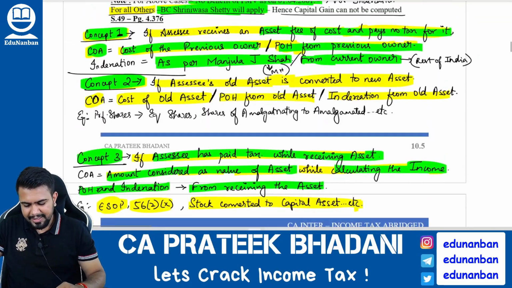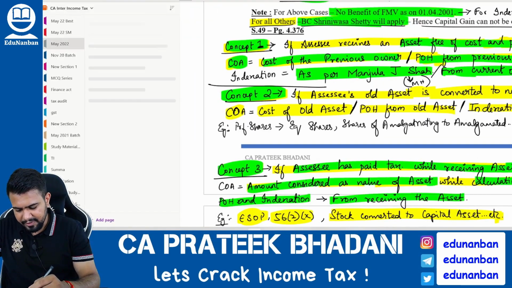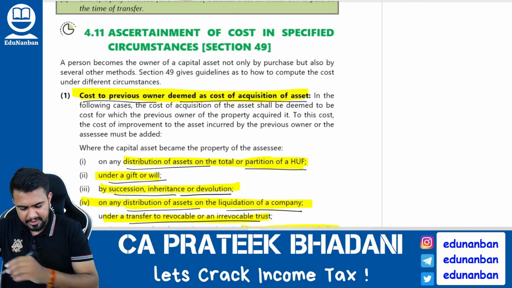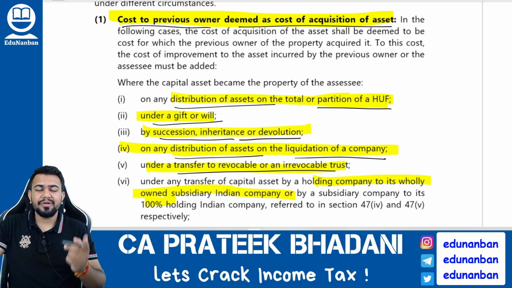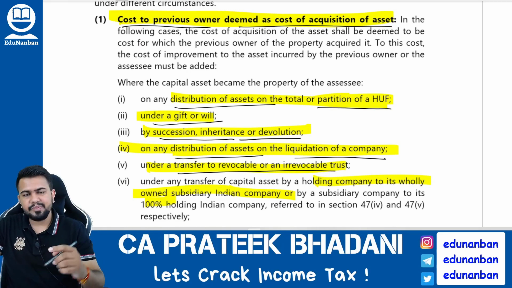Now let us see the cases in the study material one by one so that you will become very clear. In all the cases that I am going to tell now, you have to take the cost of the previous owner as per the concept.